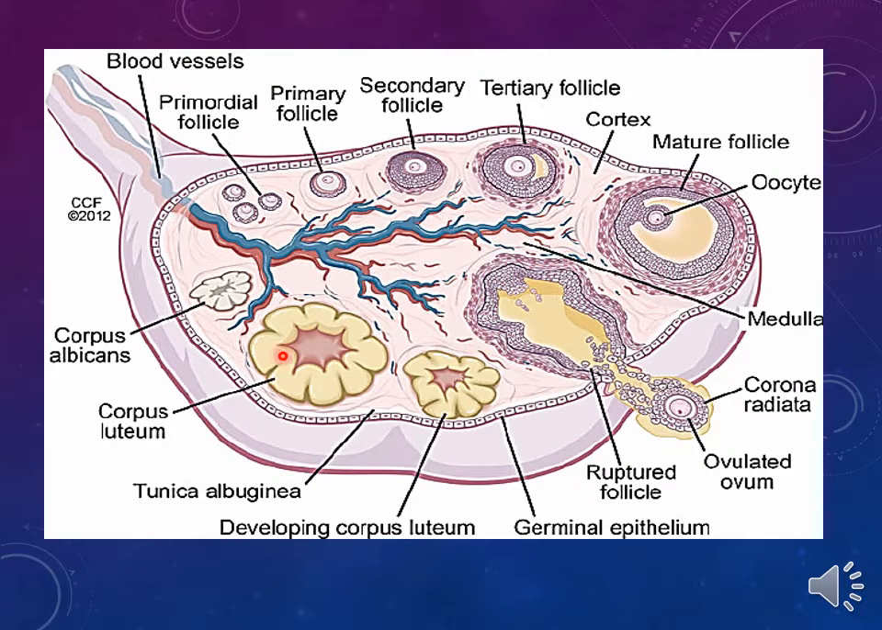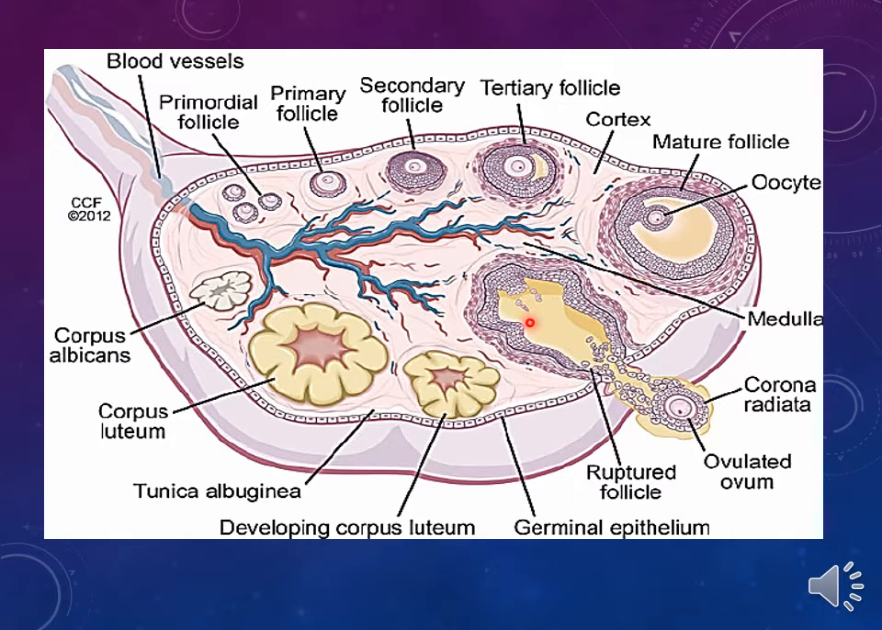This figure shows the maturation of the follicles. Here, the primary follicles. This is one of them. Only one of them will continue to grow until it reaches maturity. The rest will degenerate. Here you can see primary follicle, secondary, and tertiary. Here now, the oocyte is enclosed inside the mature follicle, which is named the Graafian follicle.